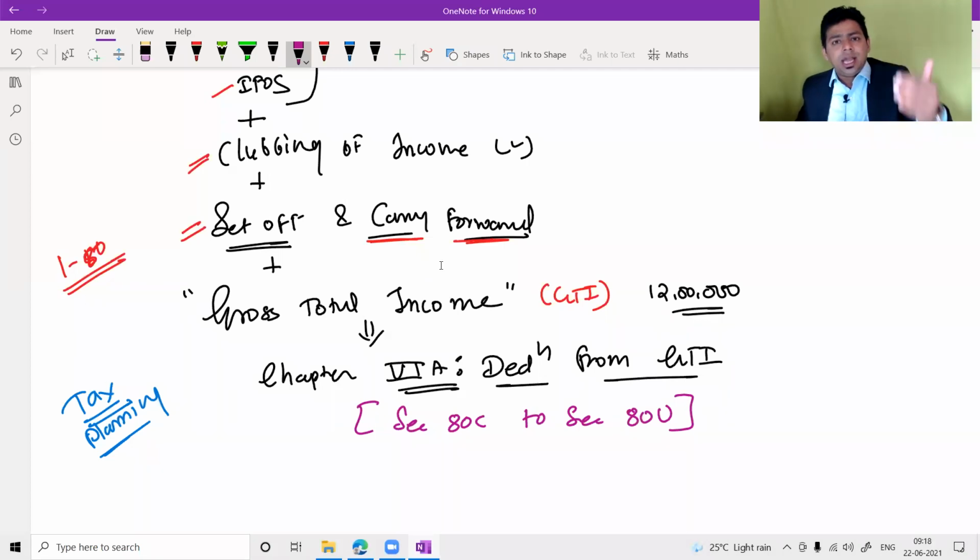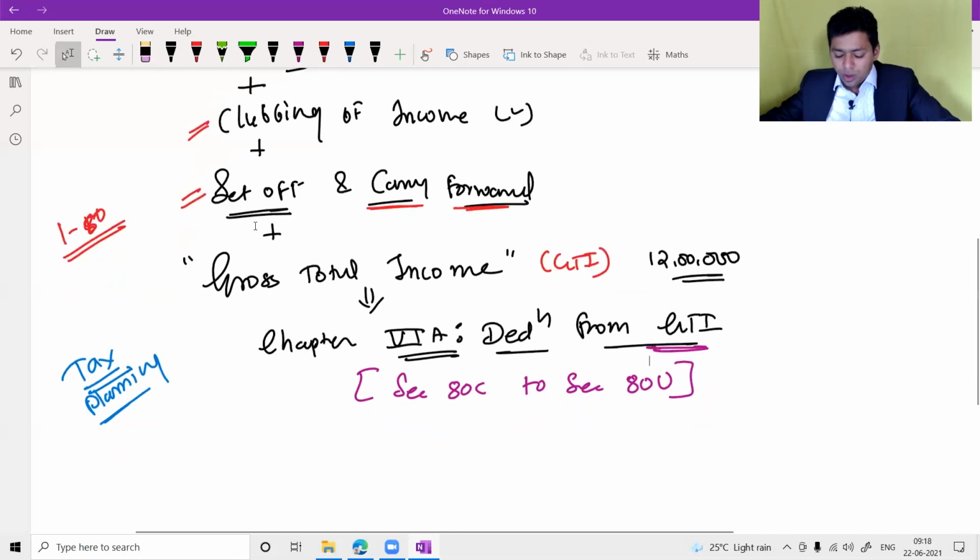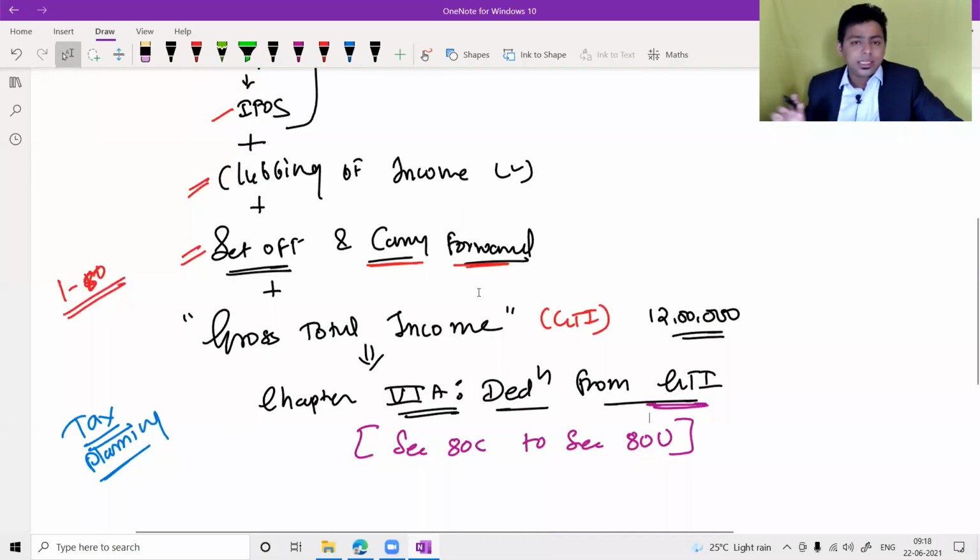Major sections 80IA, IB, IC. The biggest sections are not forming part of the CA Inter syllabus. The biggest sections are forming part of the CA Final syllabus. Other minor sections are there, and some personal oriented, individual oriented sections have been targeted from this particular chapter in your syllabus. So we are going to have a very cut to cut discussion of this Chapter 6A deduction.